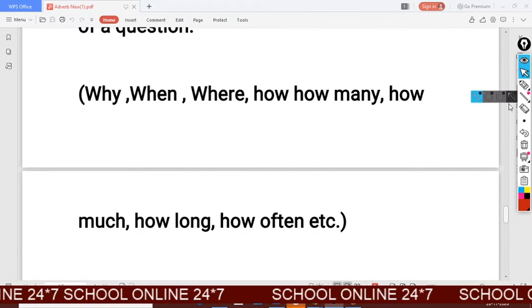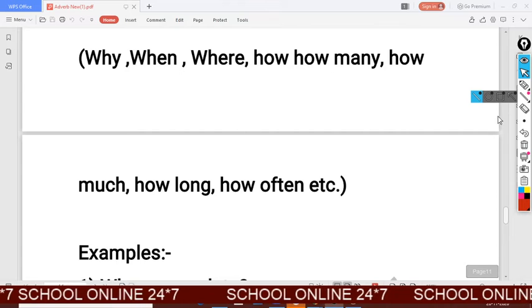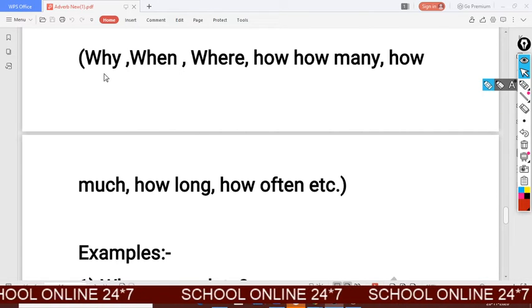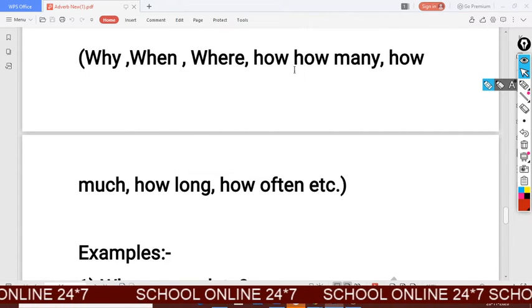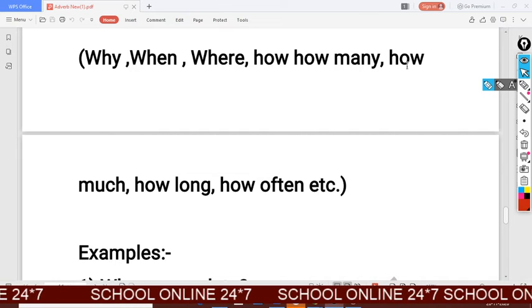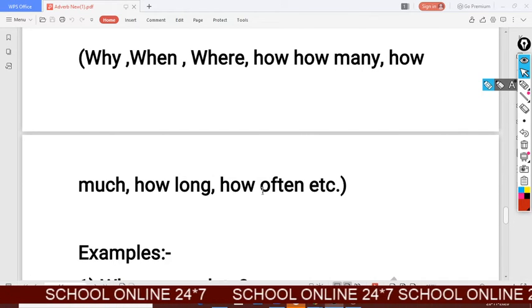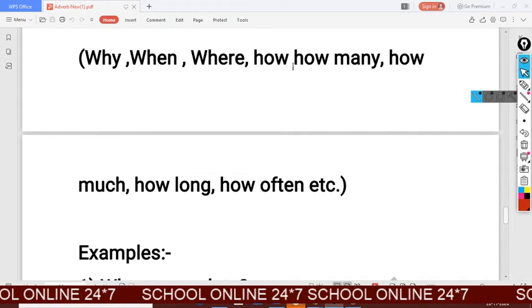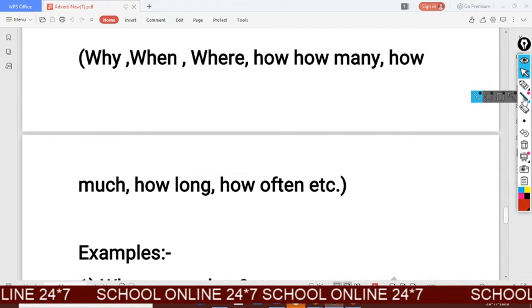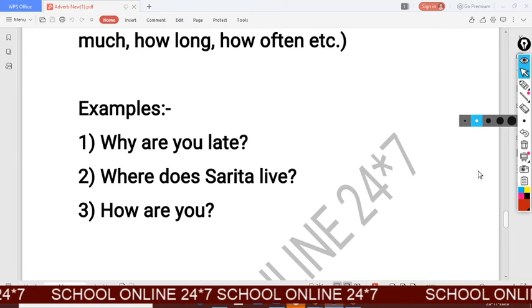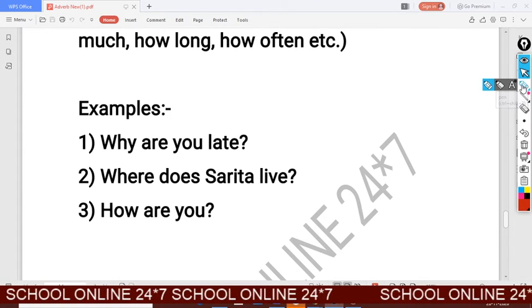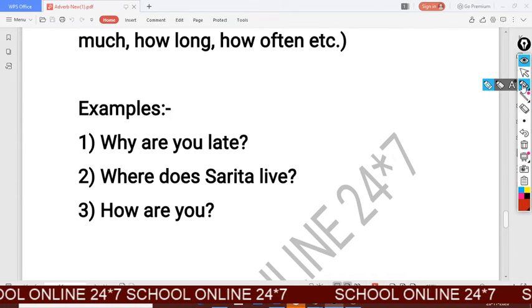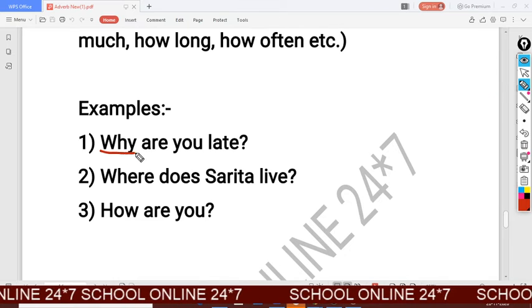So these are the interrogative words: why, when, where, how, and how many, how much, how long, and how often. Look at the examples. Why are you late? Here, look at the why.